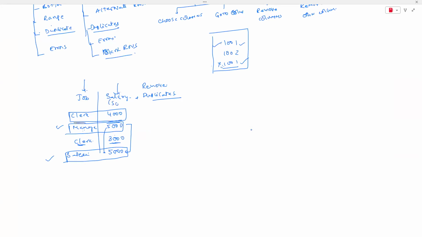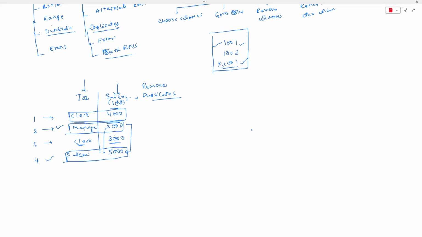For example, if I ask you to sort the data in ascending order, all of you know that sorting doesn't mean only the data in that column should be sorted. The total row should be sorted, guys. For example, this is first, this is second, this is third and fourth. So don't think that when I ask you to sort the data on the salary column, I'm asking you to sort only the data in the column called salary. You have to sort the records according to that particular salary column.